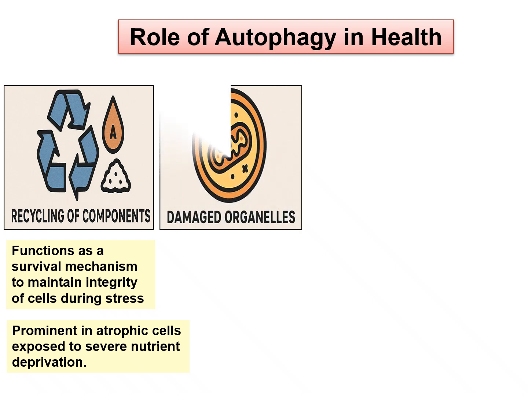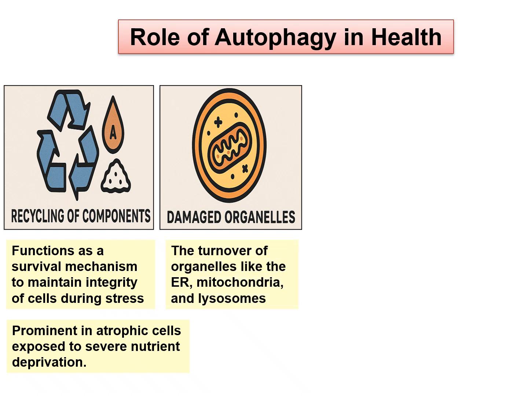The second role of autophagy in health is that it helps in the recycling of proteins, and it destroys damaged organelles. Once there is damage to the organelles, they have to be removed from the body. That process is done by autophagy. So the turnover of organelles like the endoplasmic reticulum, mitochondria and lysosomes is done by autophagy.